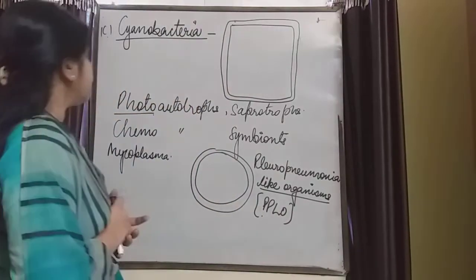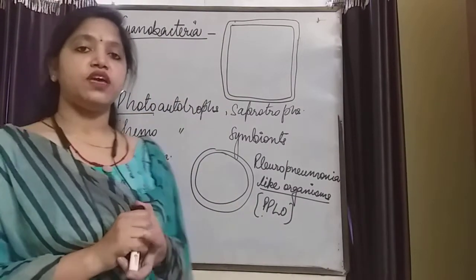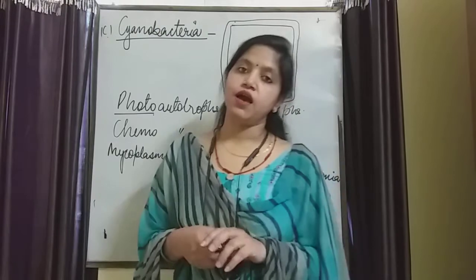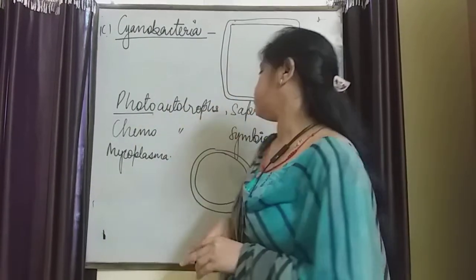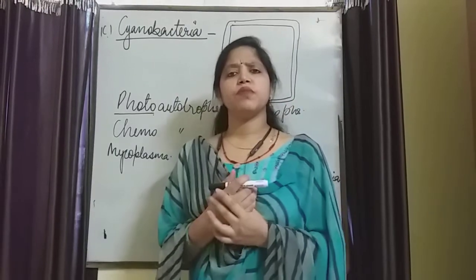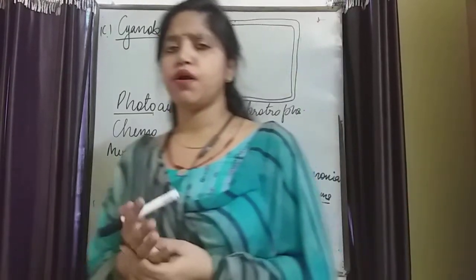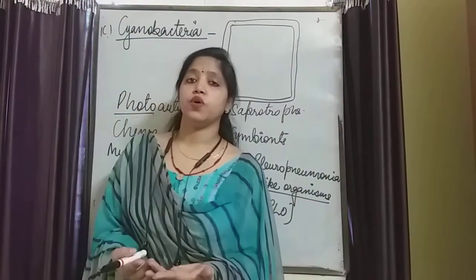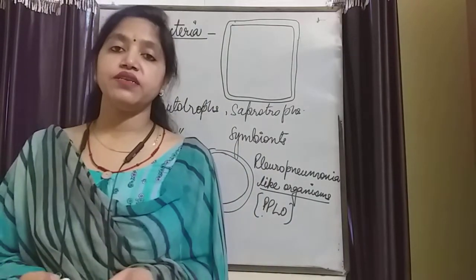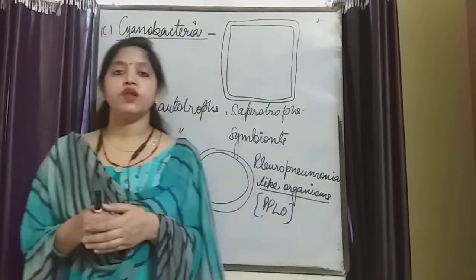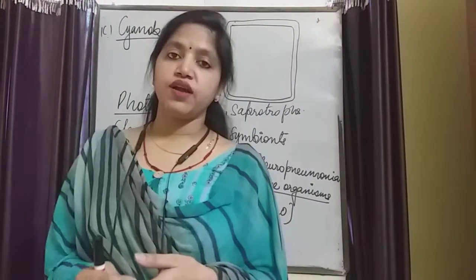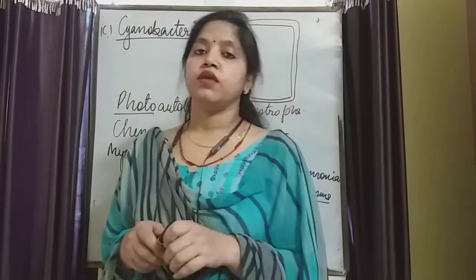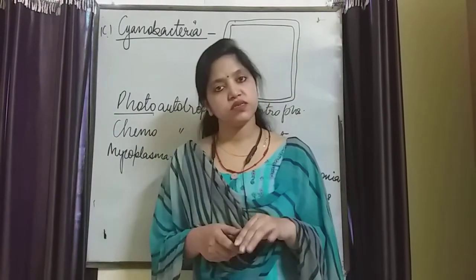Right? So these are the four divisions of the kingdom Monera. One is Archaebacteria. Second one is Eubacteria. Third one is Cyanobacteria. And fourth one is Mycoplasma. Mycoplasma basically causes diseases in plants or organisms, right? Cyanobacteria plays a major role in the photosynthesis of the planet, and Eubacteria is useful in the preparation of various food products as well as medicines. It is also responsible for causing diseases in many plants and animals.